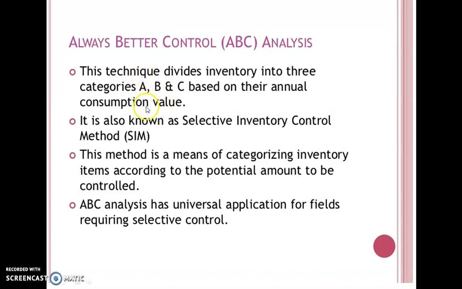They have to be stored in less amount. Only 3 or 4 can be stored. But 1500 or 1000 bolts and nuts can be stored at a time. So A items are the costlier items and have to be stored in less amount, B items are medium value and can be stored in medium amount, and C items are the less costly items and have to be stored in large amounts.